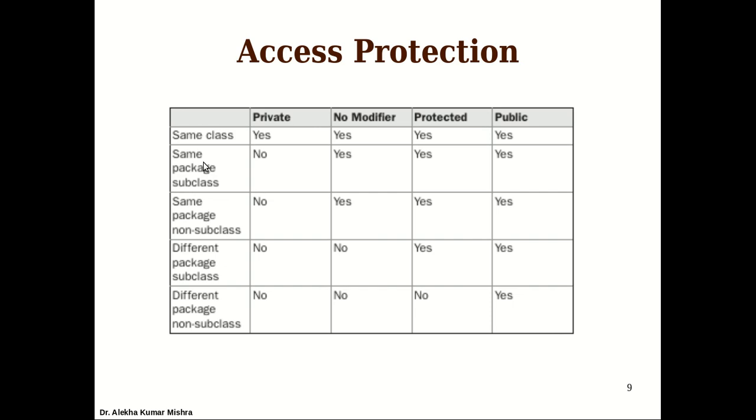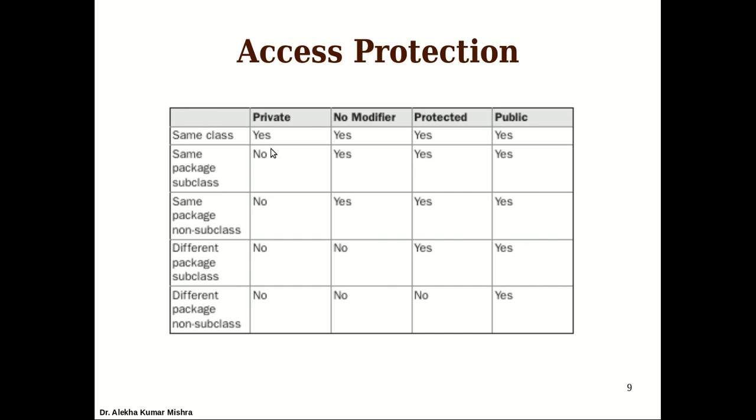Let's say I have created a class C1. So imagine I'm talking about a class which is a subclass of C1 in the same package. Definitely private members cannot be accessed by anyone. If you declare a member as private, it cannot be accessed by anyone. Now for default access, yes, it can access all the members which have the default access specifier. Because it is a subclass, it can access the protected and public members too.